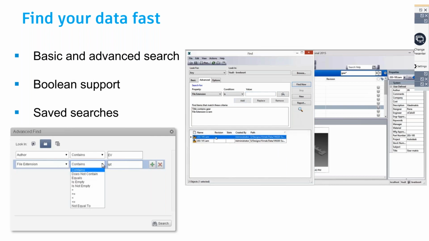In this case, I'm searching the name, the title should have gear, and it should be an assembly file. So it showcases only those two files, and I can do a much deeper dive kind of search in terms of what is needed and what is not needed, and get to my data in an easier and quicker fashion.